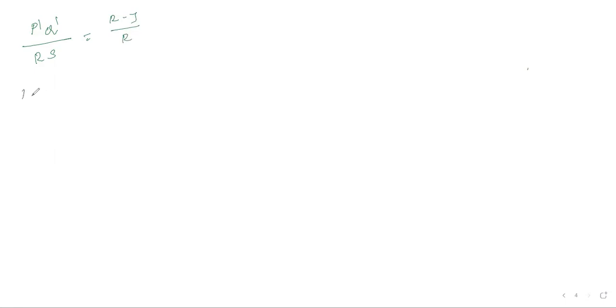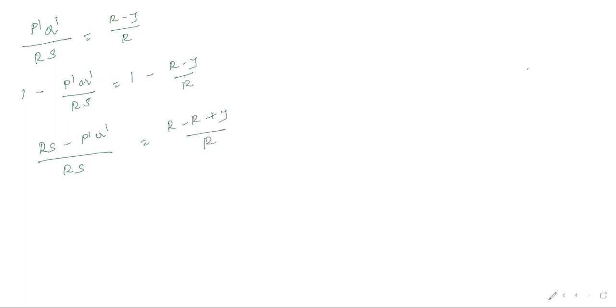બંને સાઈડ 1 માંથી સબટ્રેક્ટ કરો. 1 minus p dash q dash divided by rs, that is equals to 1 minus r minus y divided by r. લસા લઈ લો. rs minus p dash q dash divided by rs, that should be equals to r minus r plus y divided by r.